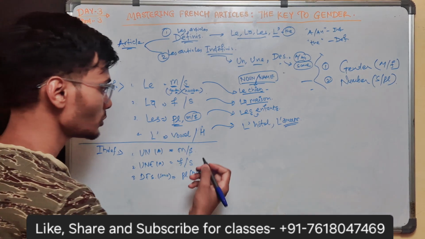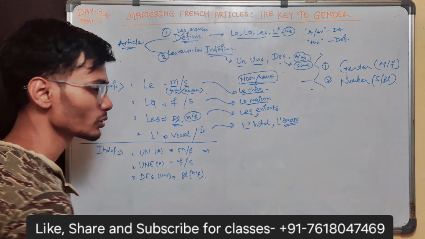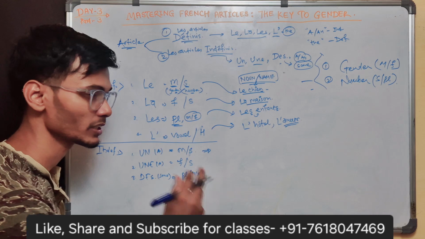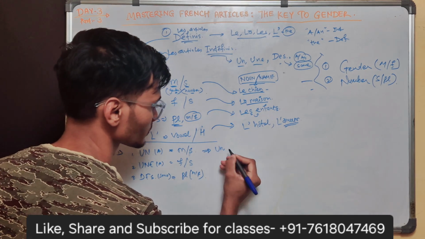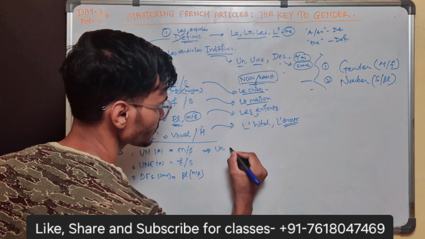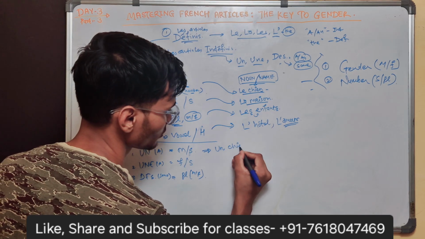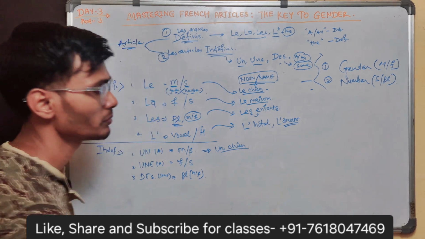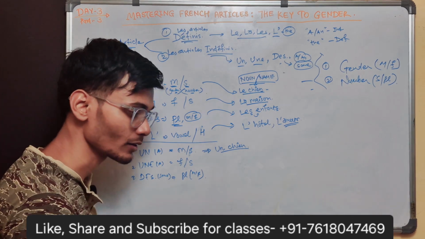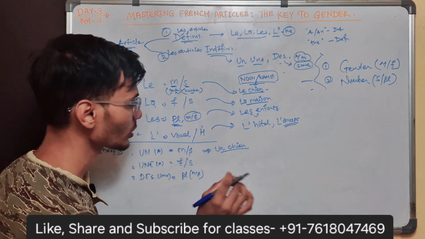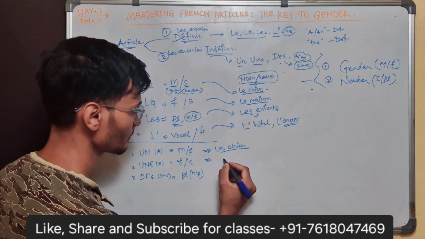Okay. So when you take the example of indefinite, you do not know, it's a very general thing, we are talking in a very general sense. Like take this example, un chien. So one dog means any one dog, not a specific my dog or this or that dog, any one dog, un chien, a dog.